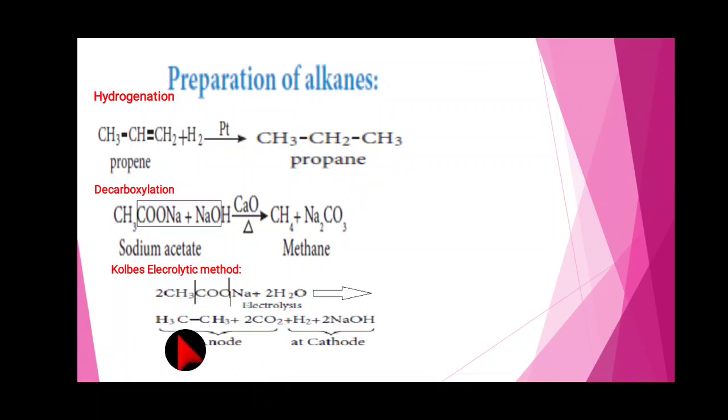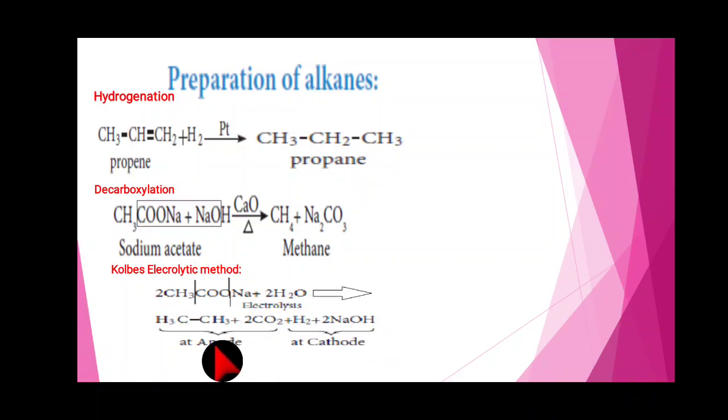So, 2 CH3 are converted into ethane, CH3 bonded to CH3, and 2 moles of CO2 come from here, and the 2 moles of Na take 2 moles of OH minus from water. So, 2 NaOH, right? So, the remaining 2 hydrogen are released as a gas, right?